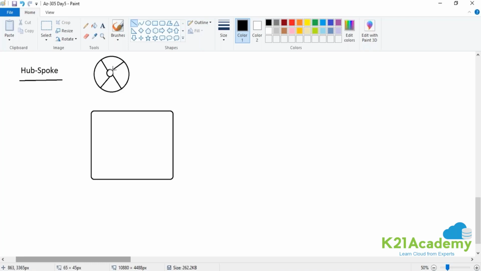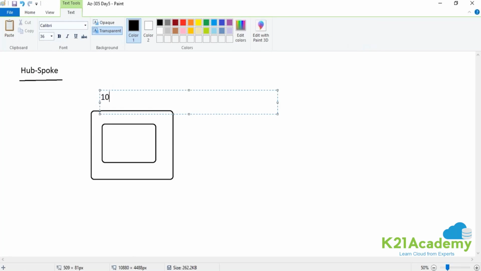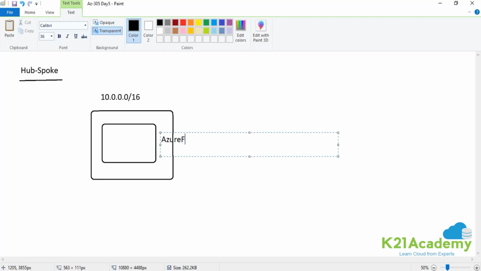So your firewall will be in the center. Your firewall will be your hub, and the rest of the networks are spokes. Now what is that? So let's say this is your hub. Let's assume, guys, this is a network that you have, 10.0.0.0/16. Now the subnet that we create for the firewall will be your Azure Firewall subnet.